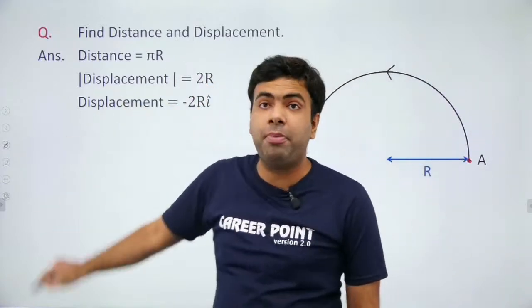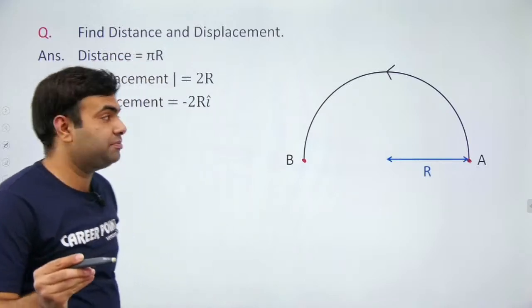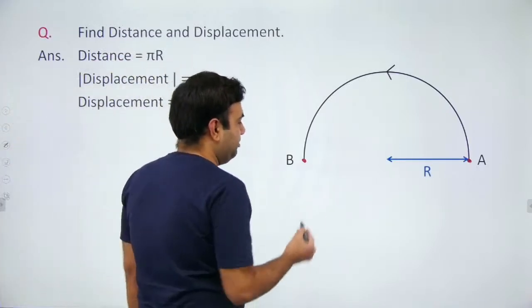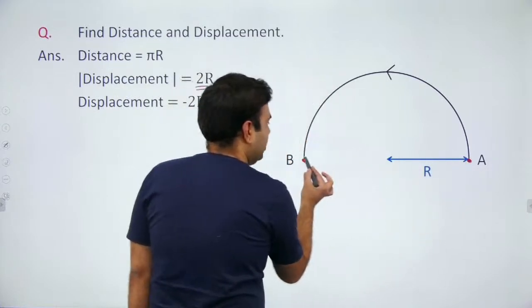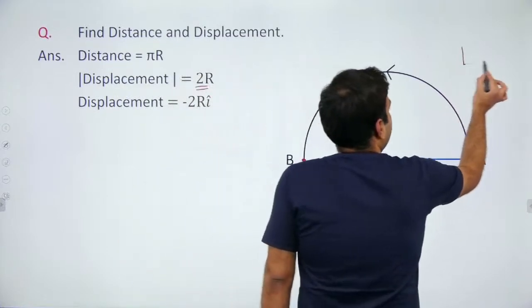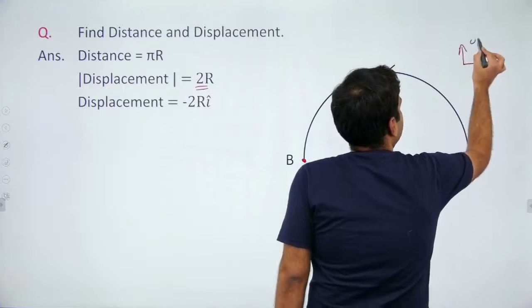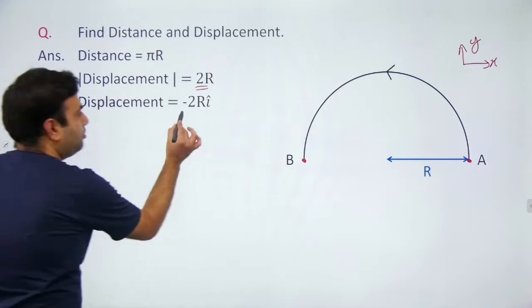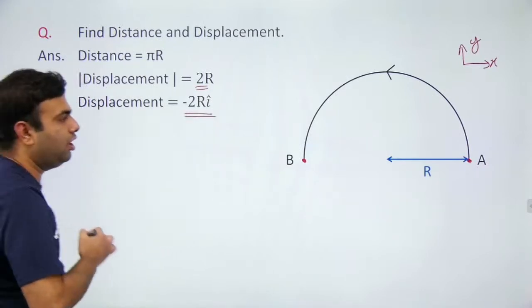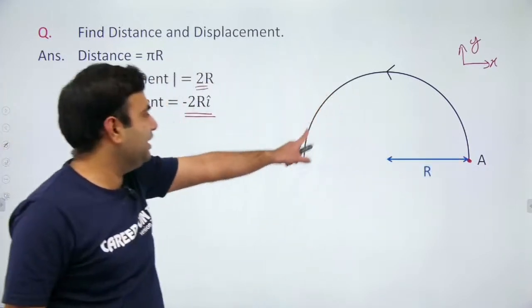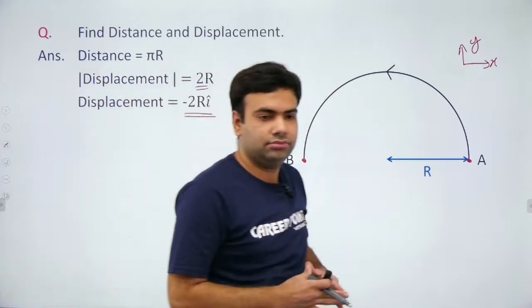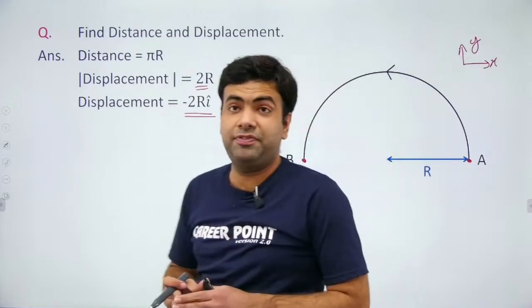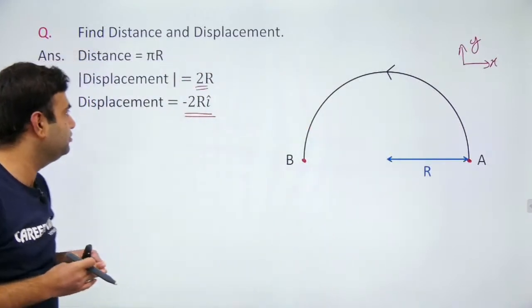If we talk about the magnitude of displacement, it will be 2 times r. Why? Because magnitude of displacement means shortest distance between initial and final point. And if these are the axes, then I will write displacement in vector form as minus 2r i cap, because the displacement is in negative x direction. Is it clear to all of you? The difference between distance and displacement.